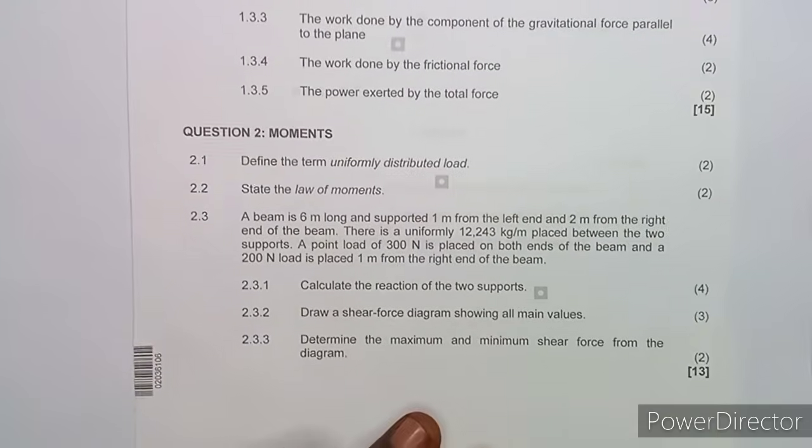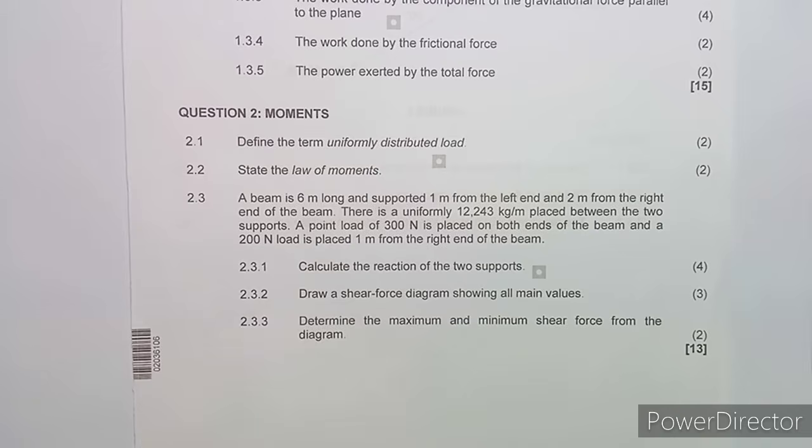Then we are given that there is a beam which is 6 meters long and is supported 1 meter from the left end. Here we are just given to calculate the reactions of the two supports, but without the diagram we just need the diagram. So in this case, let us just draw our diagram. As we are drawing it, I'll be explaining a lot from that. So that is what is best for us to do here. All right, let's just draw our diagram.